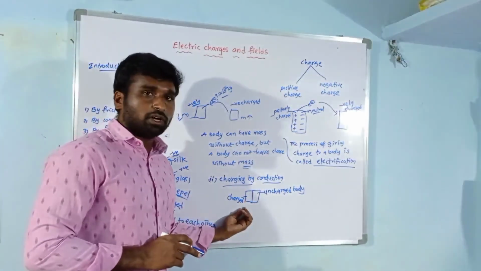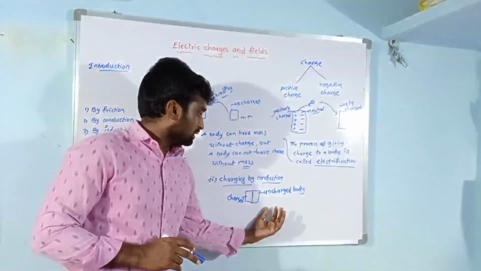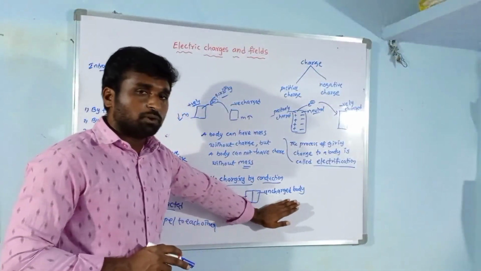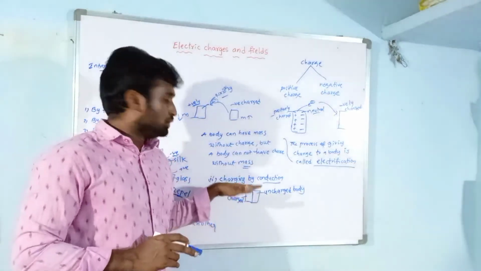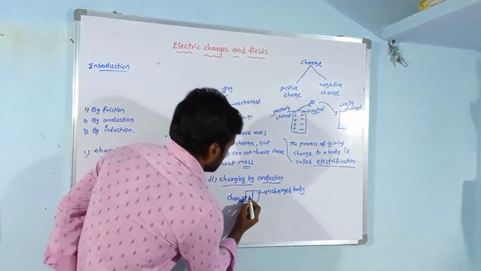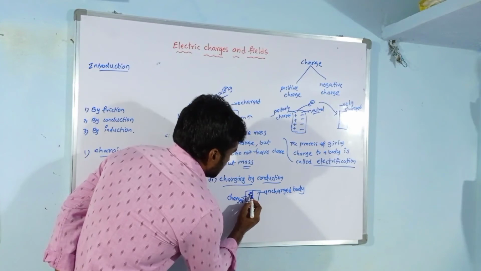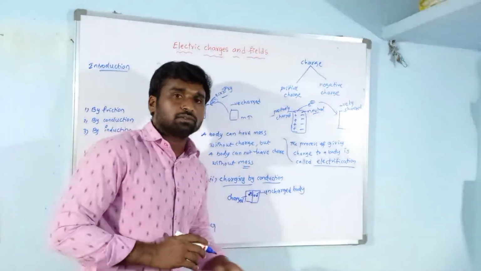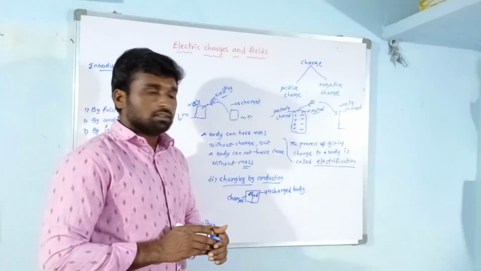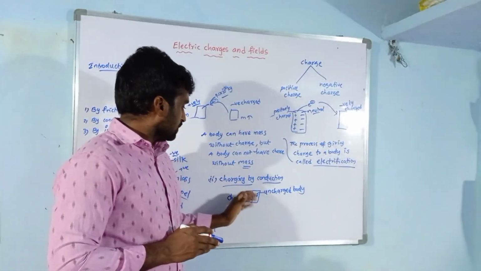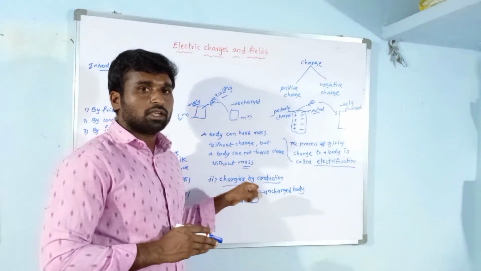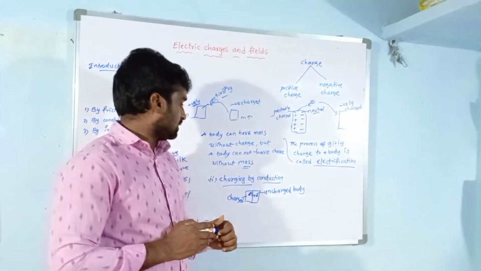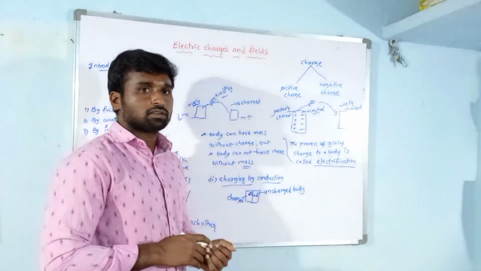When a charged body is kept in contact with another uncharged body, after some time this uncharged body becomes charged due to transfer of electrons. A charged body contains electrons, so these electrons transfer into the other body. After some time the uncharged body also becomes charged. So we can charge a body by conduction.